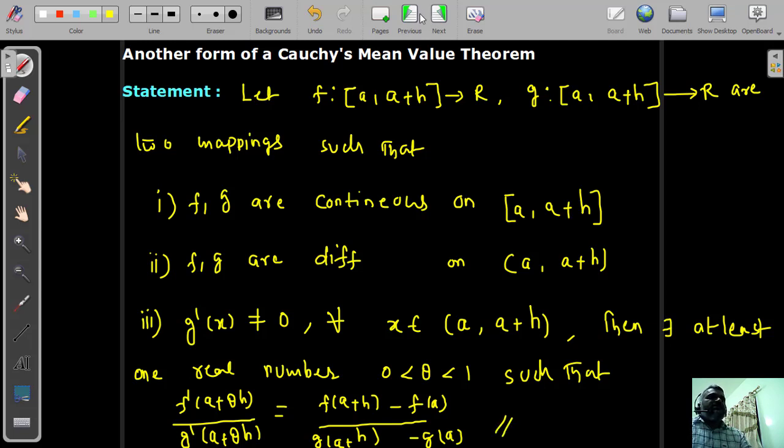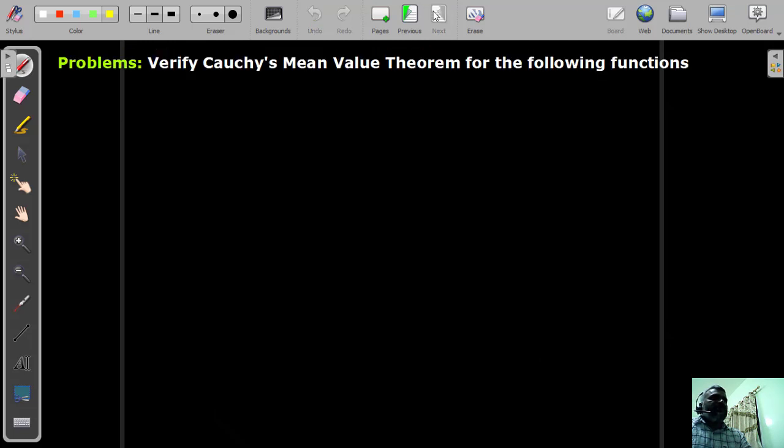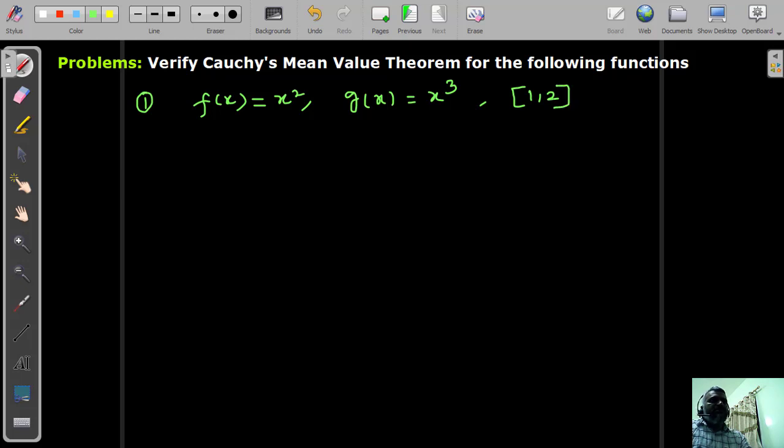Now let us talk about some problems. I'll take a new page. The question is asking like this: verify Cauchy's mean value theorem for the following functions. I'll be writing the functions. The first problem: the functions are f(x) equals x^2, g(x) is another function, also algebraic, x^3. Both are algebraic functions in the closed interval [1, 2].